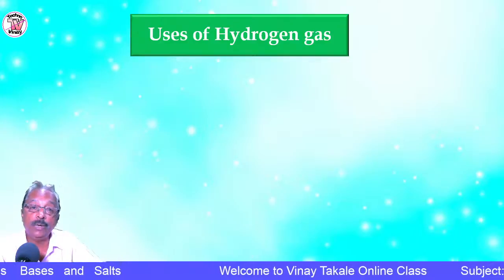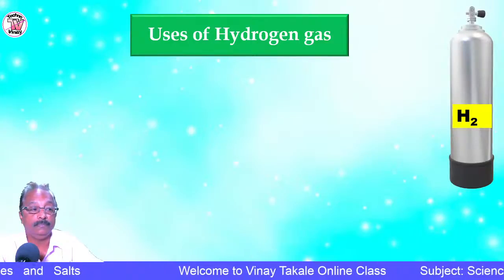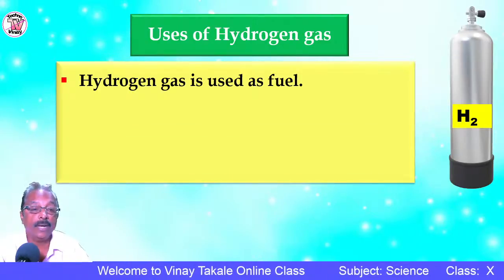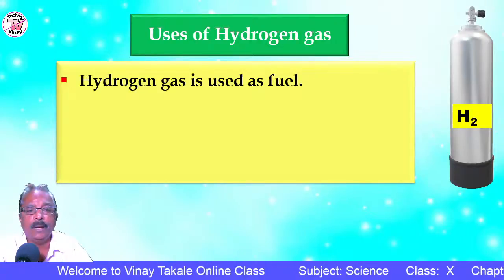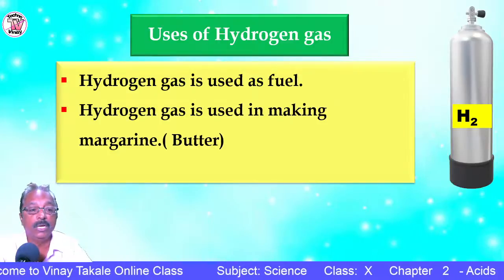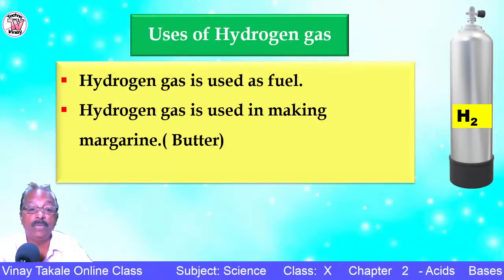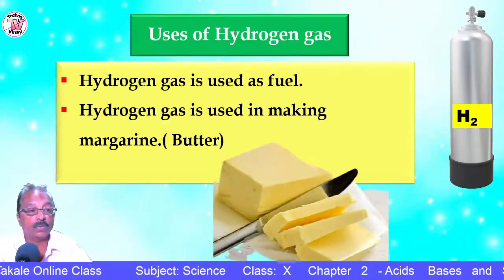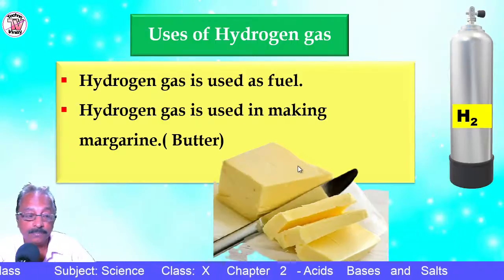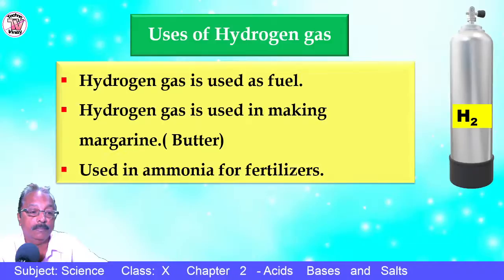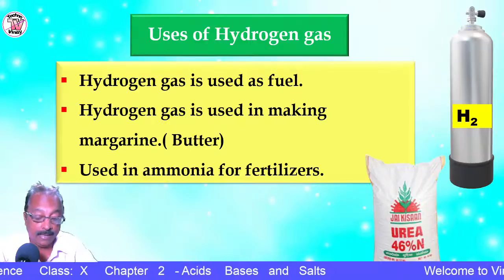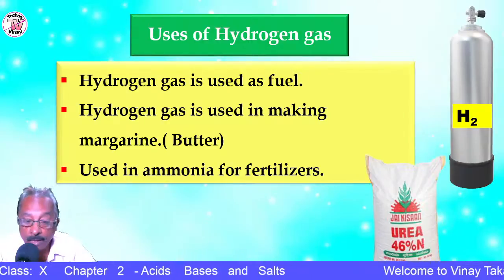So now what is the use of hydrogen gas? Hydrogen gas is used as a fuel. It is not used for domestic purposes, but especially in spacecraft, hydrogen is used. Hydrogen gas is also used in making margarine, a type of butter. Here you can see this is margarine, a type of butter that is made using hydrogenation. Hydrogen is also used in ammonia fertilizer.